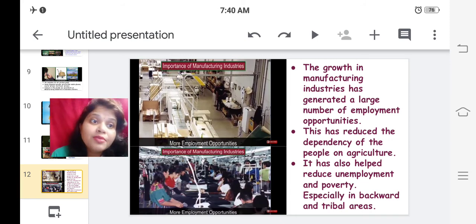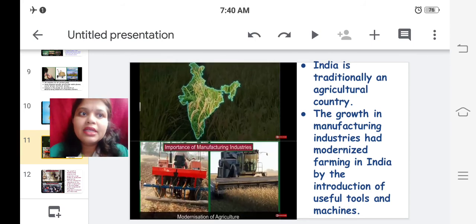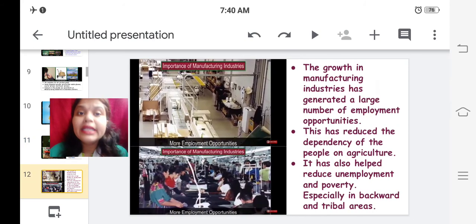It has also helped to reduce unemployment and poverty, especially in backward and tribal areas. So first we saw that it has helped modernize our agricultural methods, which ultimately leads to higher yields. Then we saw that it provides ample employment opportunities and reduces dependency on agriculture, unemployment and poverty, especially in backward and tribal areas.